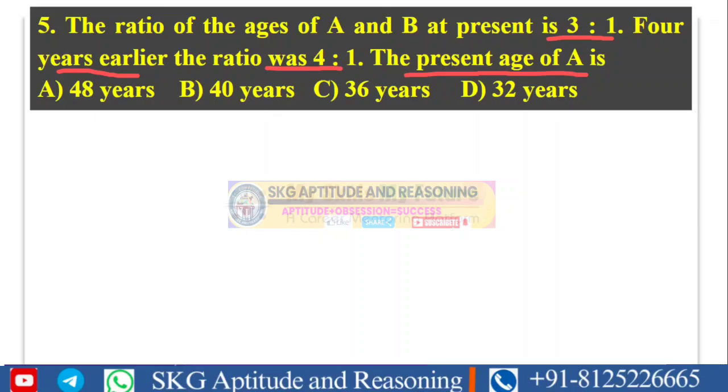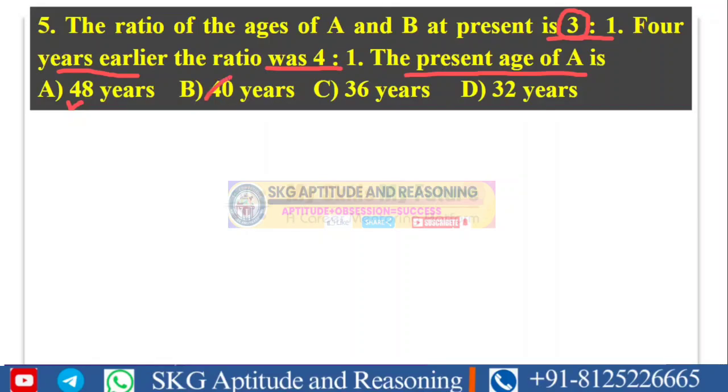Let us see whether we can get it by checking the answers. What he asked in the question is the present age of A. So the present age of A is 3 parts. If only one option is a multiple of 3, our answer will directly be that one. See whether 48 is a multiple of 3. Yes, 48 is a multiple of 3. This may be my answer. I am not saying exactly. This may be my answer.